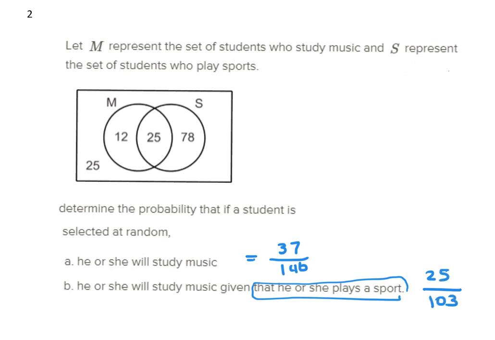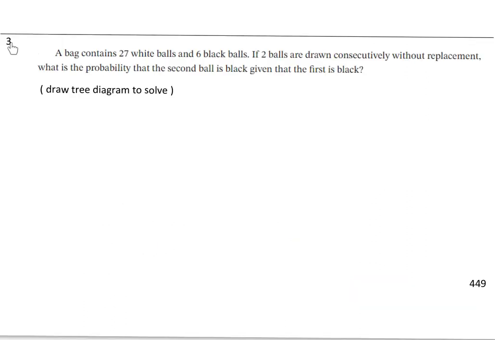Number 3. A bag contains 27 white balls and 6 black balls. If 2 balls are drawn consecutively without replacement, what is the probability that the second ball is black given that the first is black? Draw a tree diagram to solve. We can solve with or without a tree diagram.